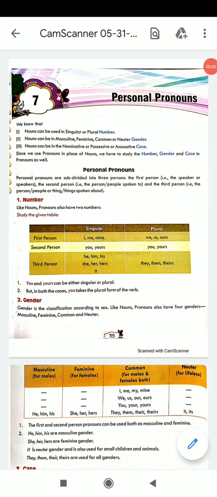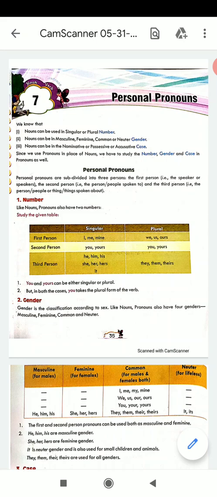Hello, students. I'll start with the next chapter of grammar today. I hope you have gone through the first 6 chapters, have understood them, and done the exercises. This chapter tells us about personal pronouns. Now, like nouns have number, gender, and case, personal pronouns also have number, gender, and case.